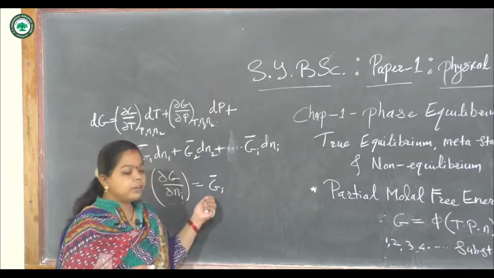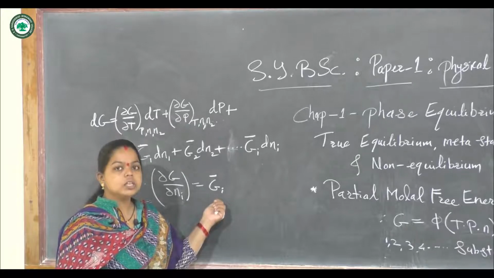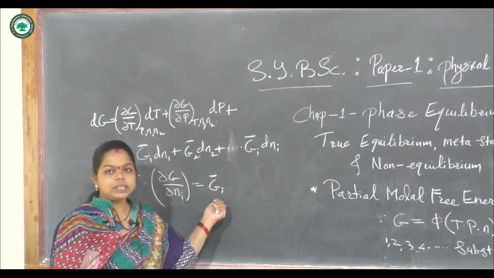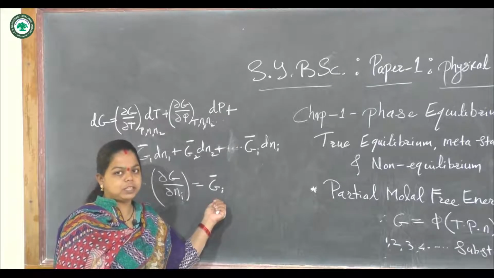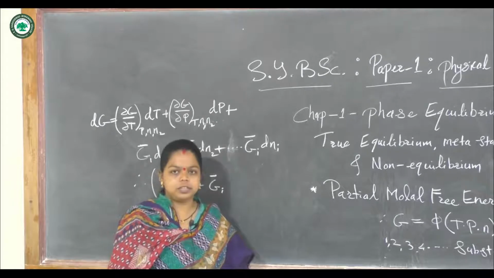So the molar free energy, or the change in the molar free energy, is found to be the same for each component present in the system. So this is the conclusion for this derivation.